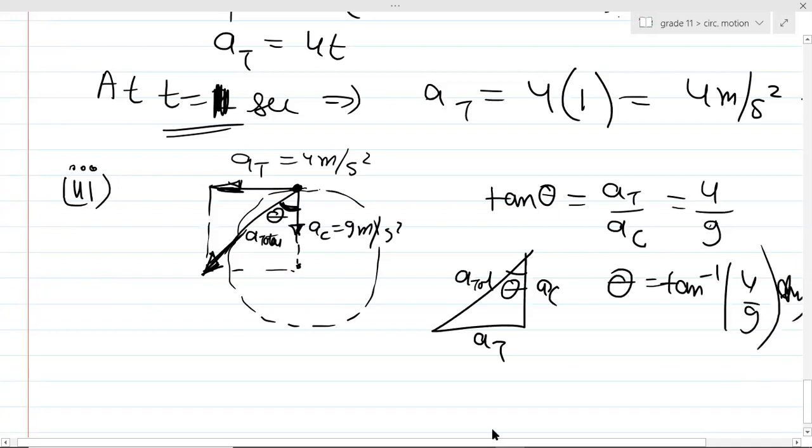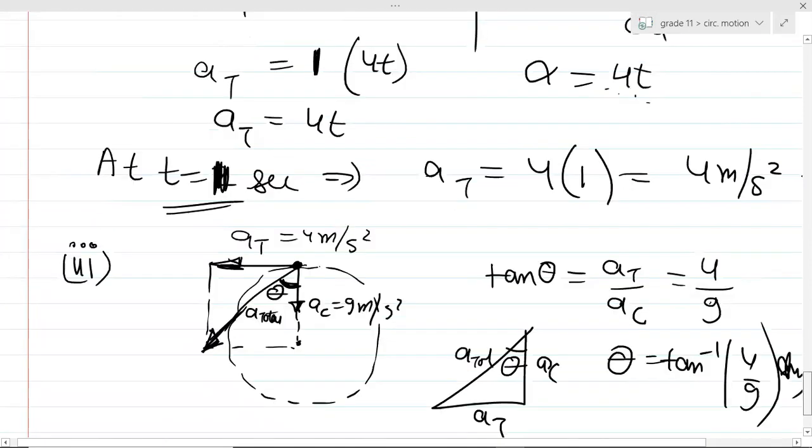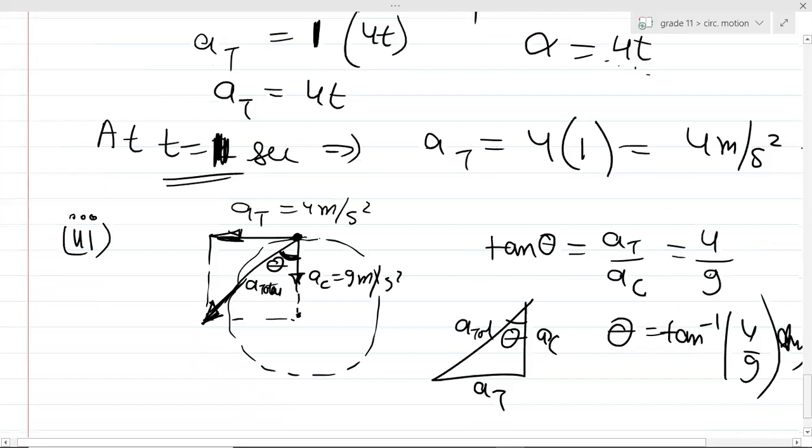Now you understood the question and its solution as well. Small formulas are there. You just need to connect them somehow. Please do these questions again today itself. I'll give you one question for homework. Take this.